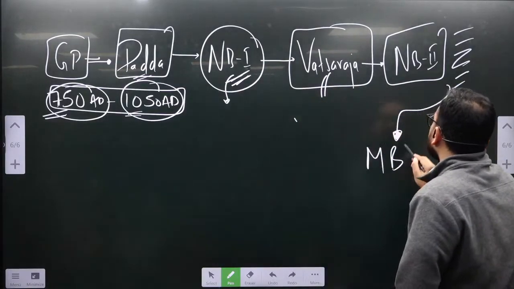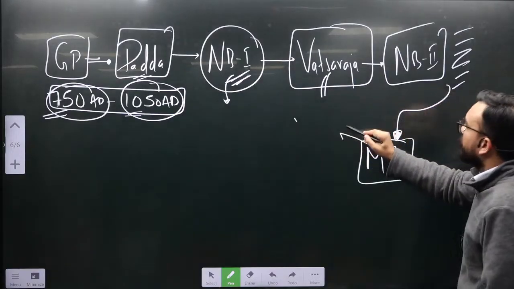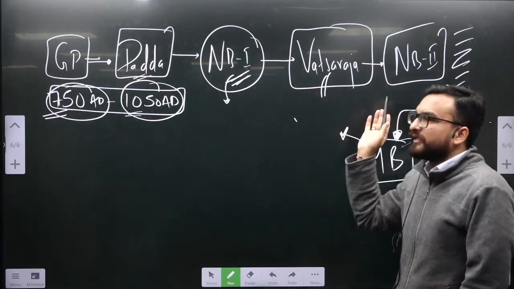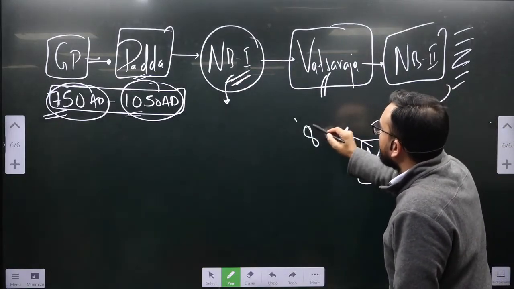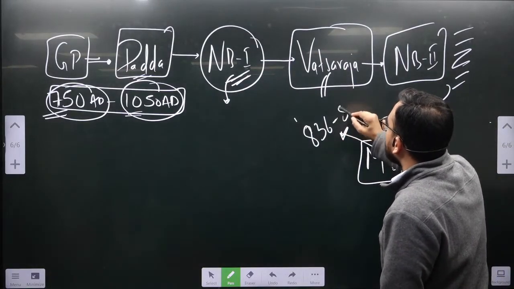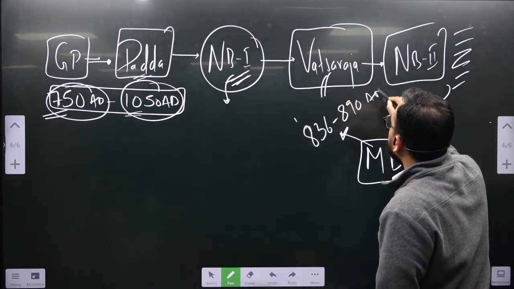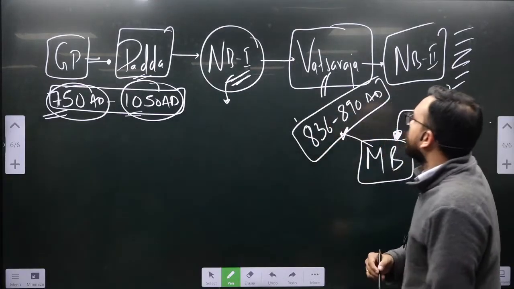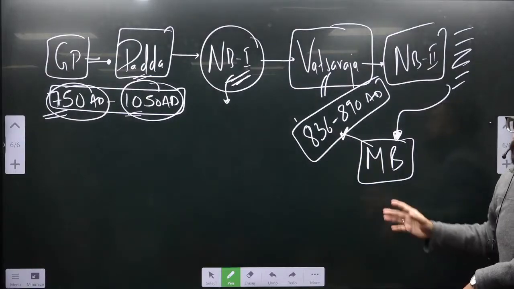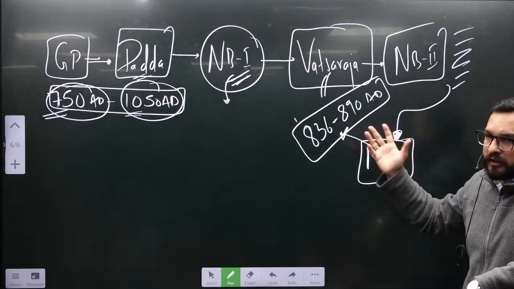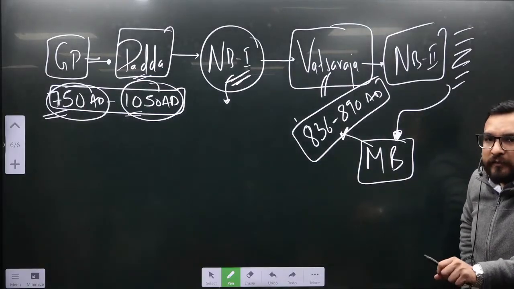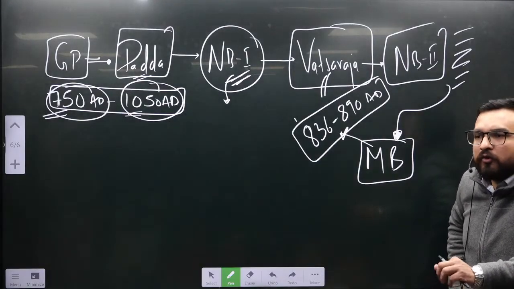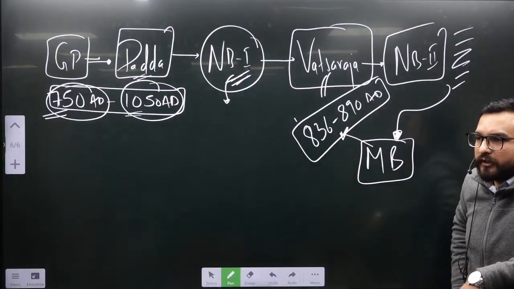Mihira Bhoja. Even if you don't want to remember the exact timelines of these rulers, it will work, but Mihira Bhoja's timeline you should remember. He was ruling from 836 to 890 AD. Almost around 50-55 years he was ruling, for the most of the time, in the Gurjara-Pratihara kingdom.